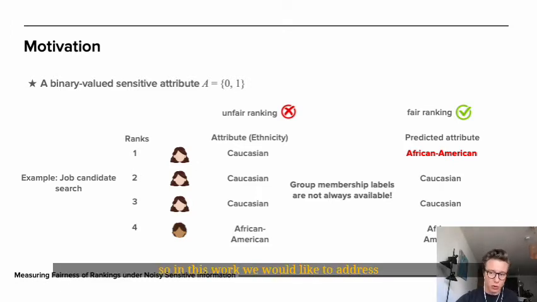So in this work, we would like to address the problem of group fairness assessment of ranking based on proxy labels, knowing that the proxy labels might be noisy and not always correct. Going forward, we will outline the assumptions necessary to estimate the true bias of a ranking based on proxy labels, and show how the real bias can be recovered from proxy measurements.